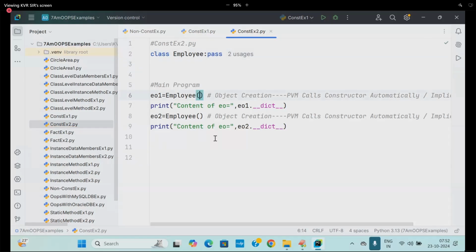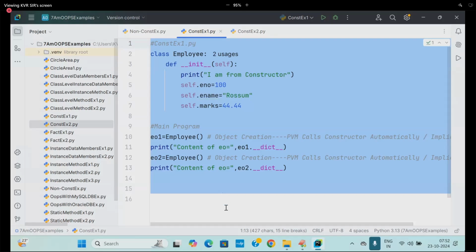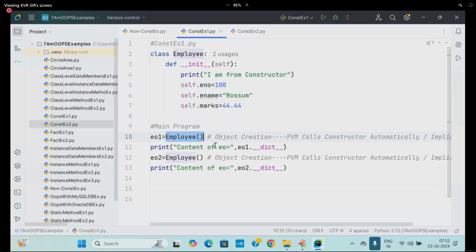The data: 10 comma rs. 10 comma rs. This is what I want to place. 20 comma tr. What is this now? Special employee data I'm passing. Especially I'm passing my employee data, and other employee data. This is known as what? Object creation, passing the data. Earlier, we were just creating an employee without passing the data.